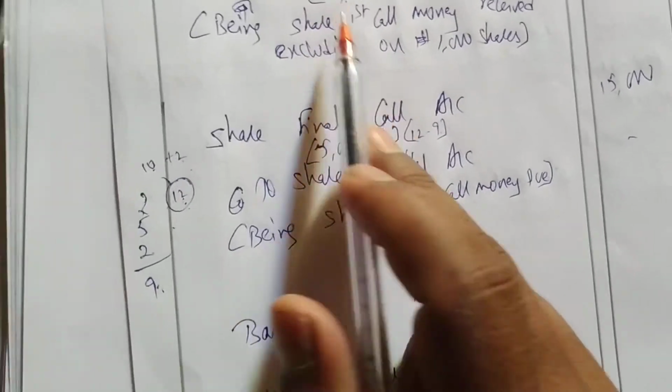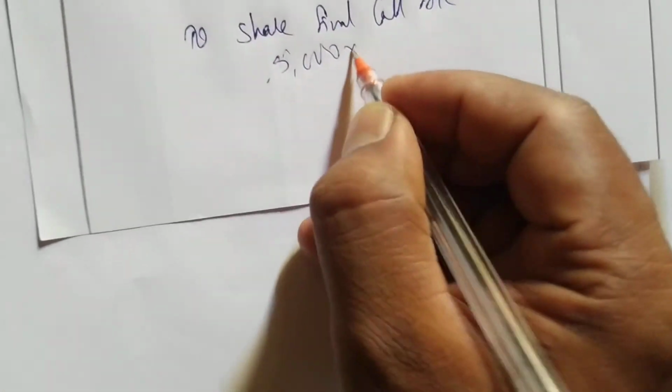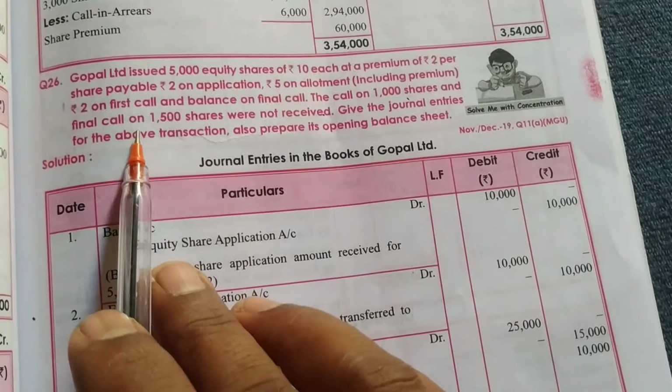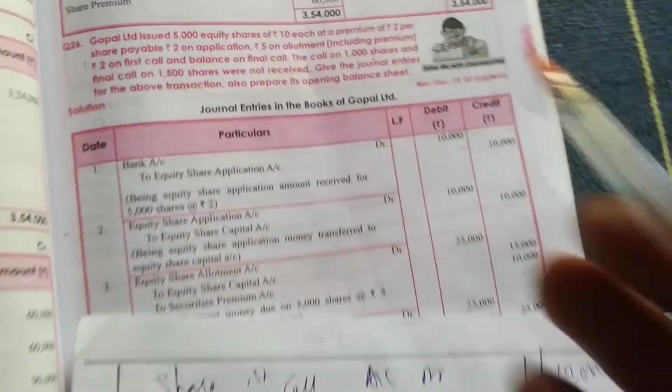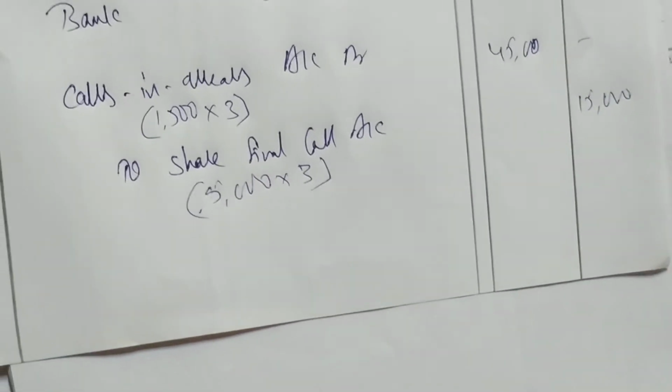Okay, on how many shares we have to receive money? We have to receive money on final call on 5,000 shares. Let me write here 5,000 into 3. How much we have to receive? 15,000 we have to receive. The question is saying that on final call, 1,500 shares we have not received the money. 1,500 into 3, so we have not received money on 4,500 rupees.